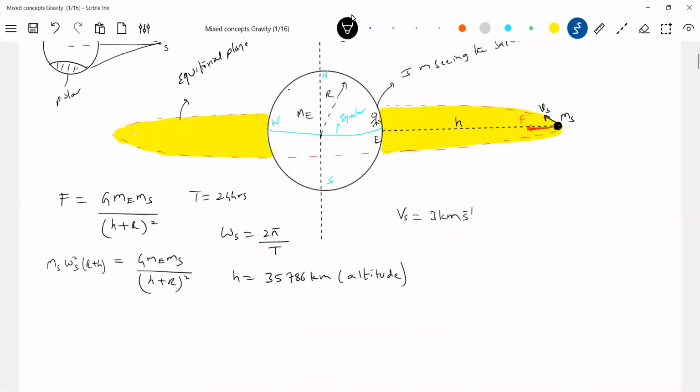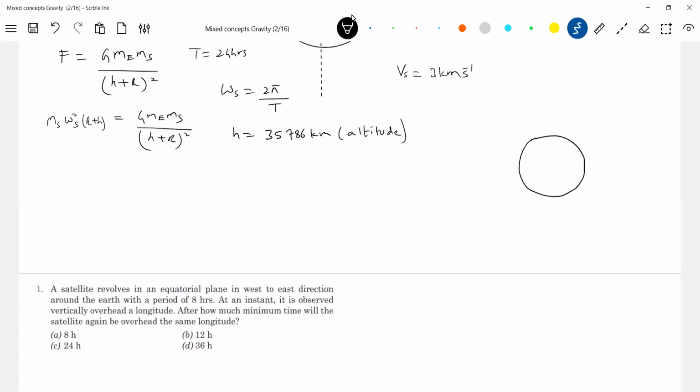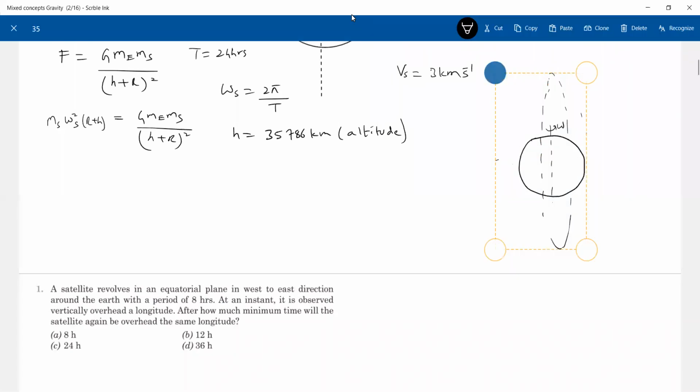Now a few things. Sir, if there's a satellite, there's an Earth, and there's an equatorial plane. Let me launch a satellite here. Can it be geostationary? What is the axis? This axis. The Earth is revolving about this axis. Now look at the orbit. I'll draw the orbit in red color. Can it be geostationary? I'll give a better diagram.